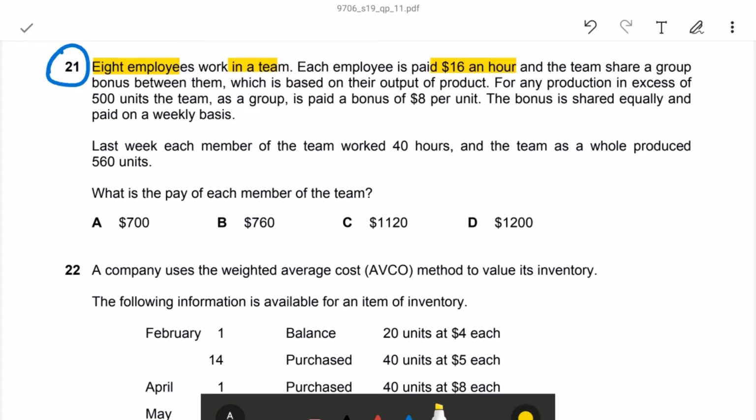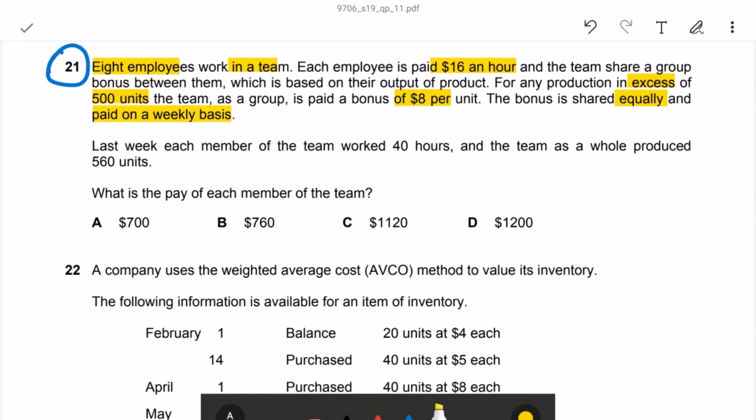For any production in excess of 500 units, the team as a group is paid a bonus of $8 per unit. The bonus is shared equally between the members and paid on a weekly basis.